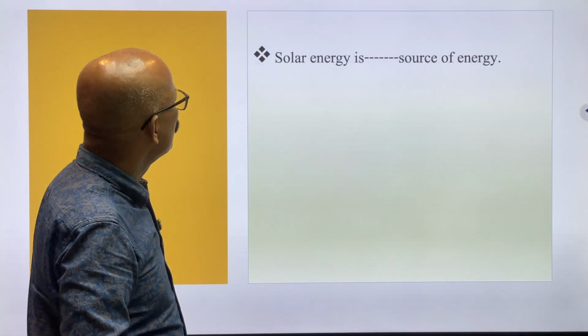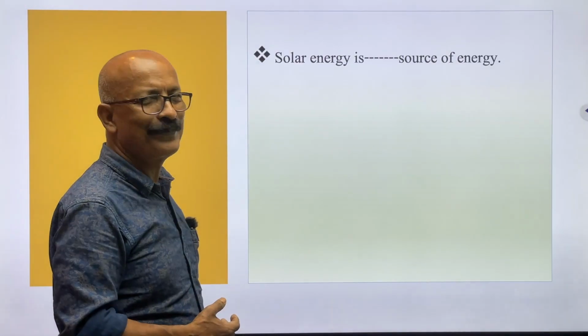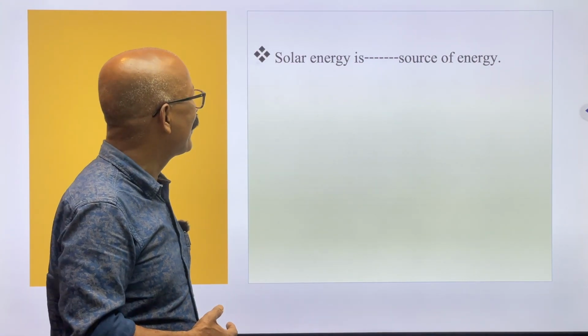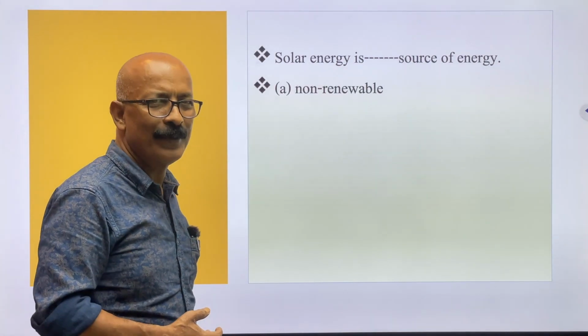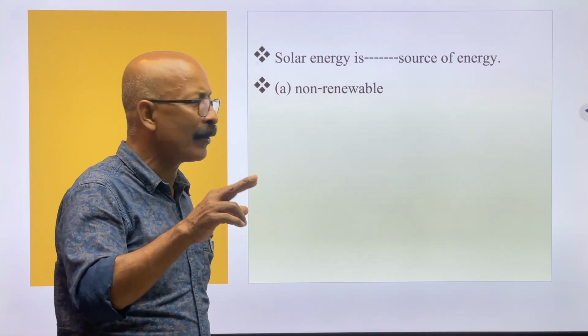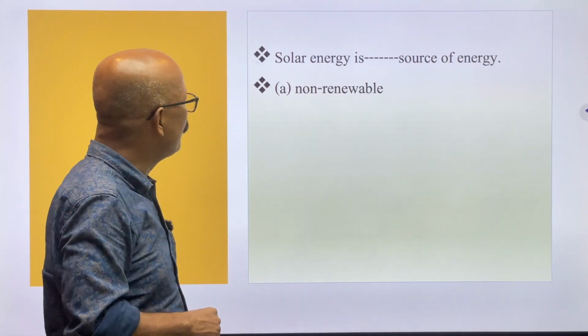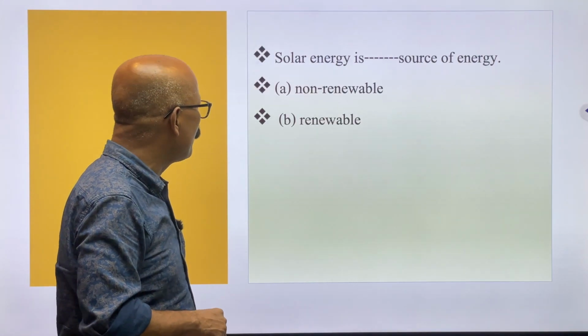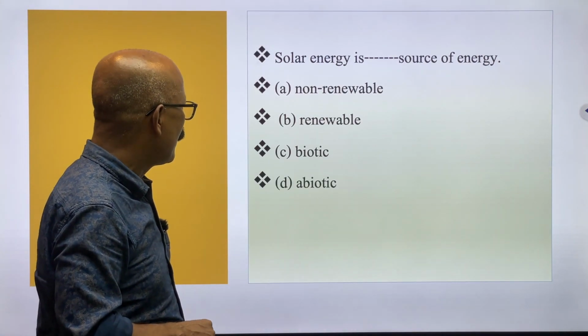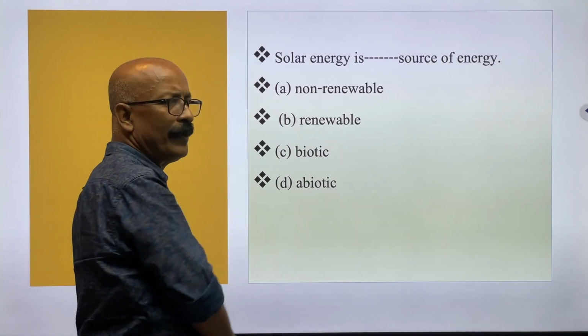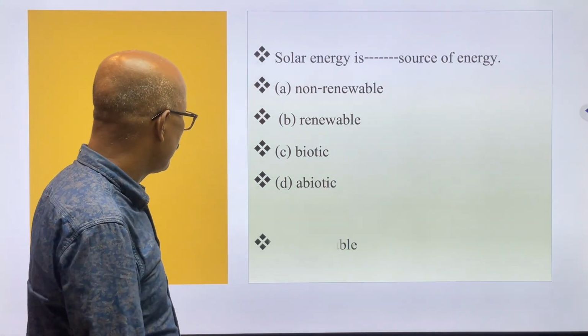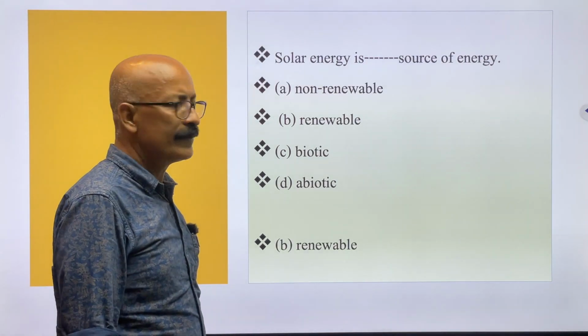Next question: solar energy is a source of which energy? There are 2 types, renewable and non-renewable. The options are A non-renewable, B renewable, C biotic, and D abiotic. So definitely it will be option B. Yes, option B is the correct answer.